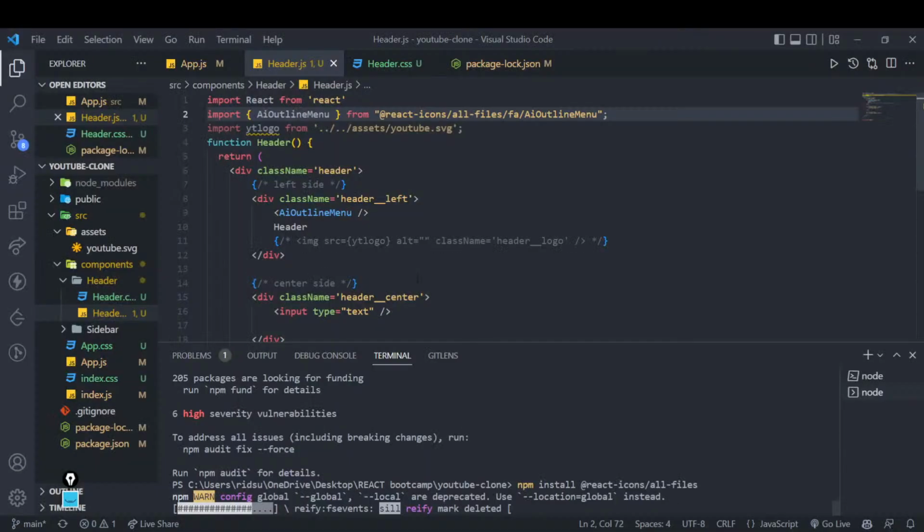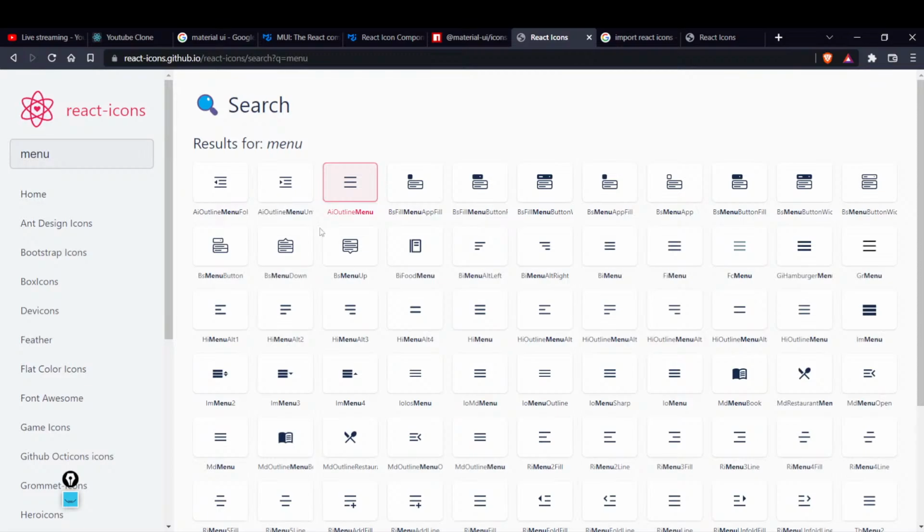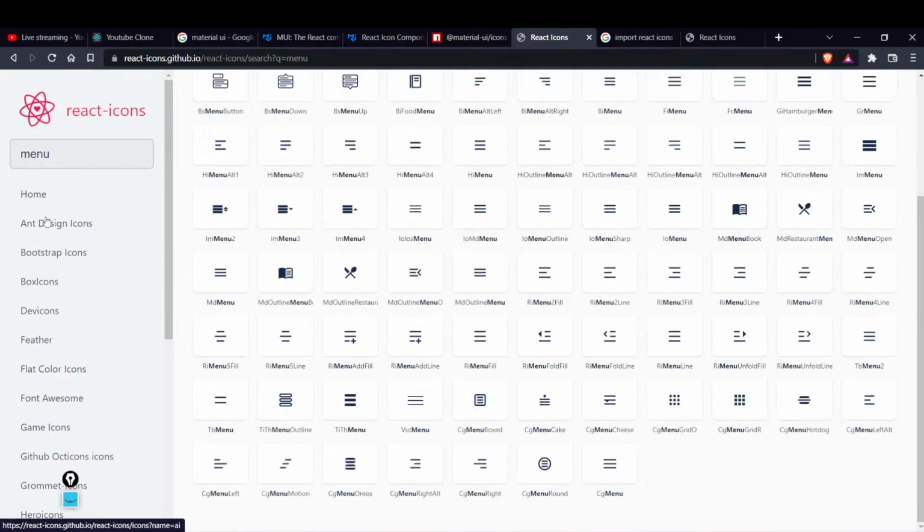I should have checked it earlier. So confident enough that it will work. See, I have not worked with these React icons. I have worked with the MUI only. How should I get it? There should be some documentation for that.